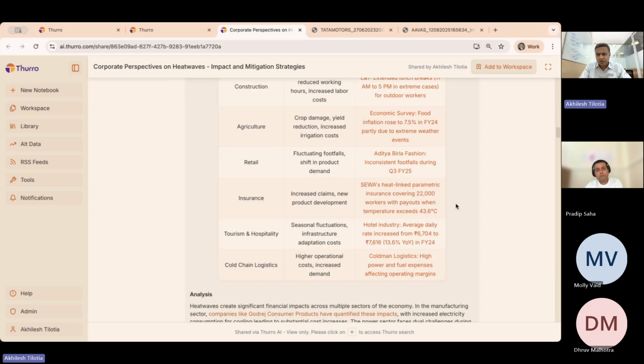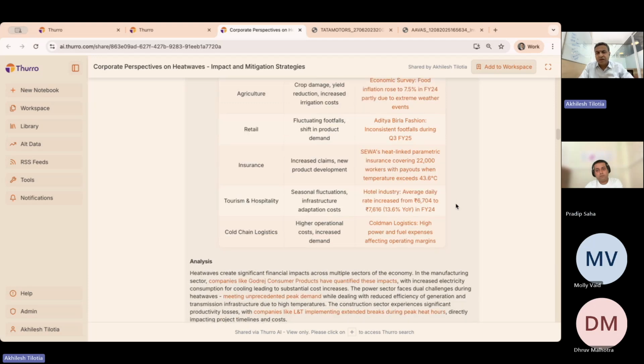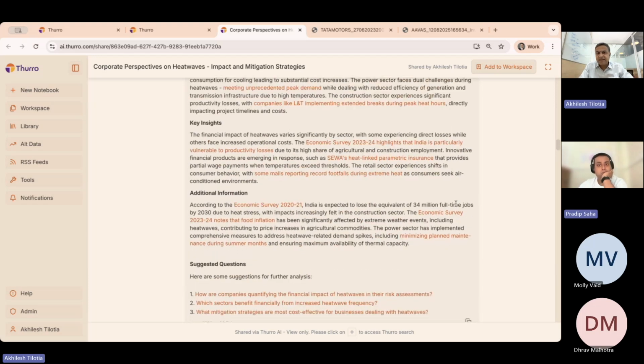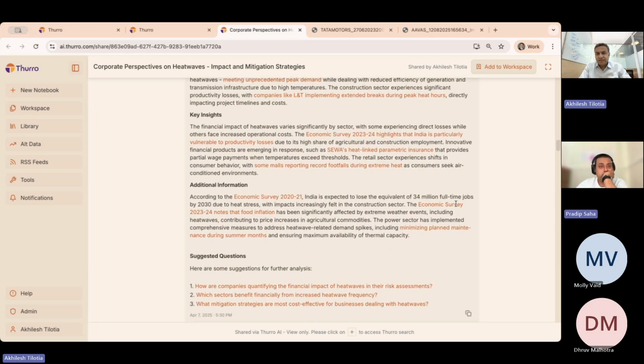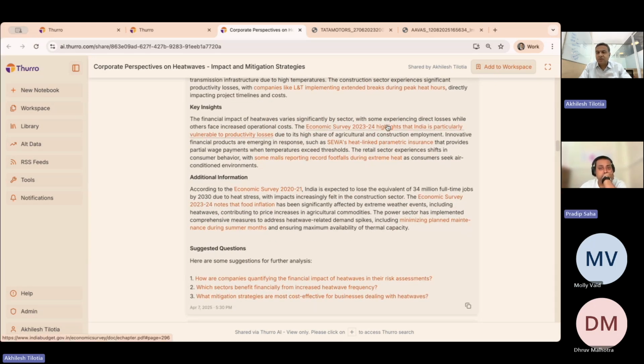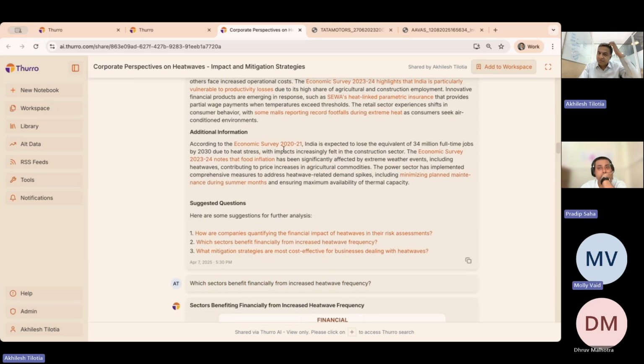I won't go into lots of detail. Again, as you can see, it has gone into multiple sectors, etc. You can read through many of these points. It again links back to some very interesting documents like the economic survey, so it brings in a more macro perspective. Also here it links back across multiple years, so you can see that these are points that have been important across the years.